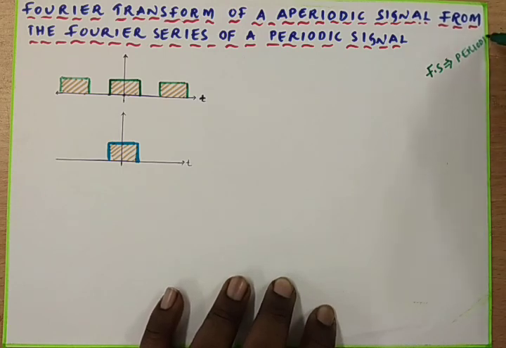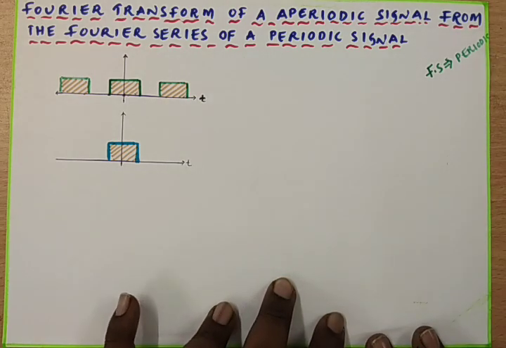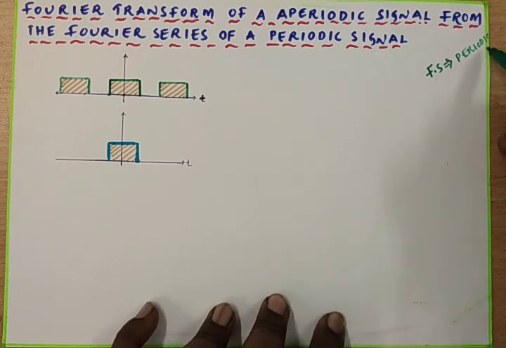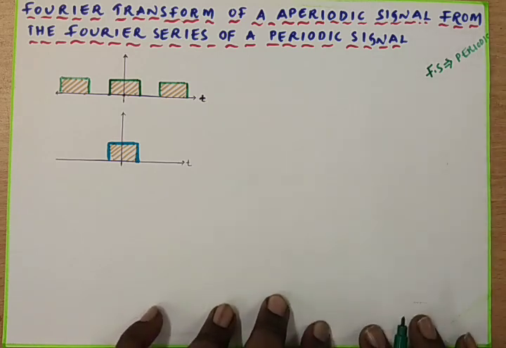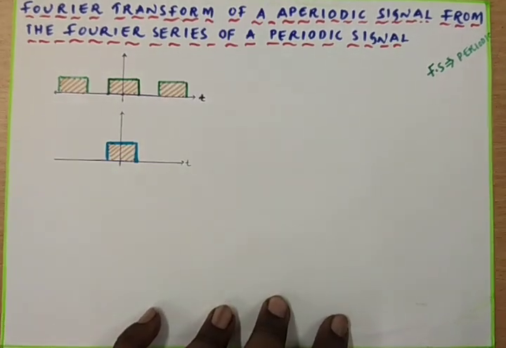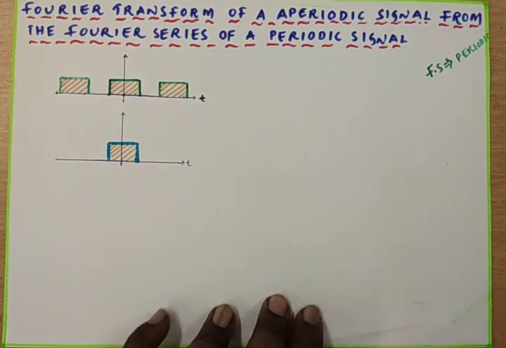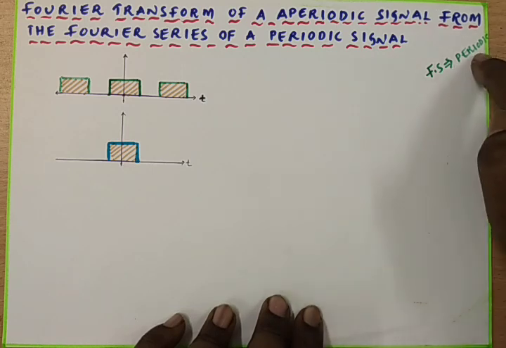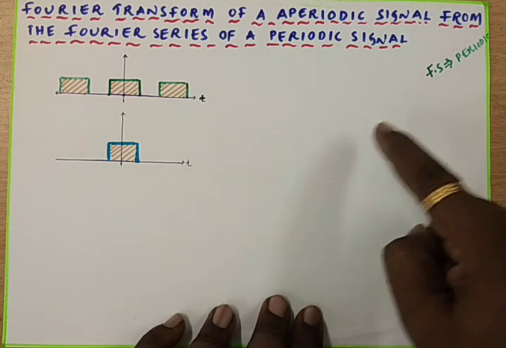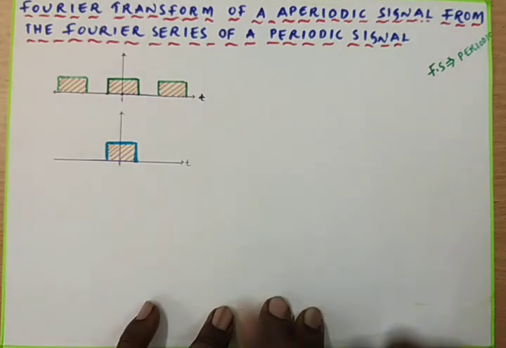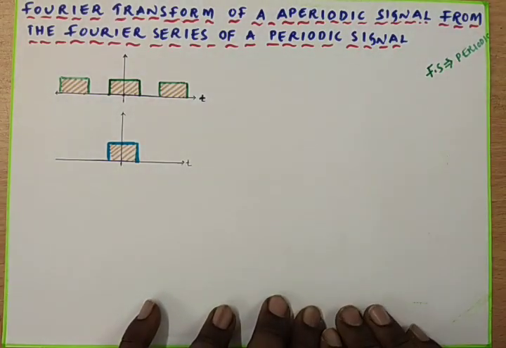And one more limitation of the Fourier series is that not all periodic signals can be represented by the Fourier series. It has two limitations. One is that it is applicable only for periodic signals. The second limitation is that not all periodic signals can be analyzed by the Fourier series. So these are the two disadvantages.